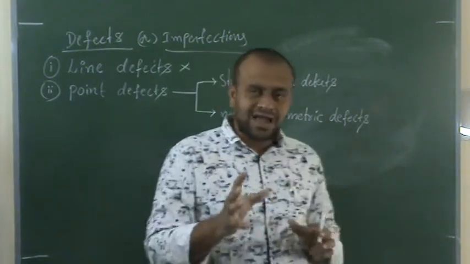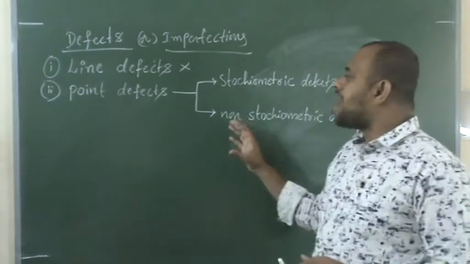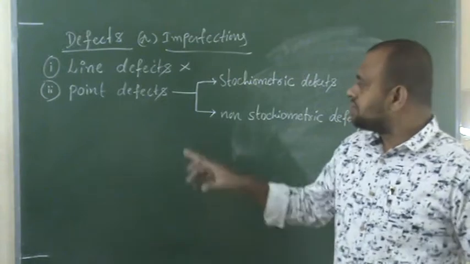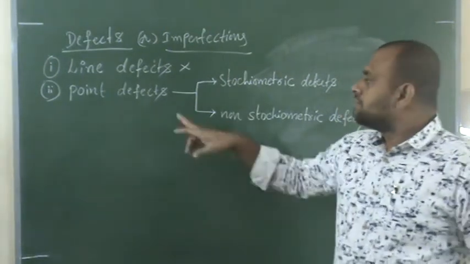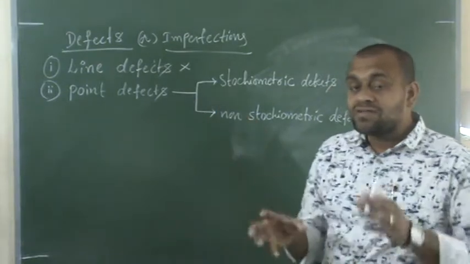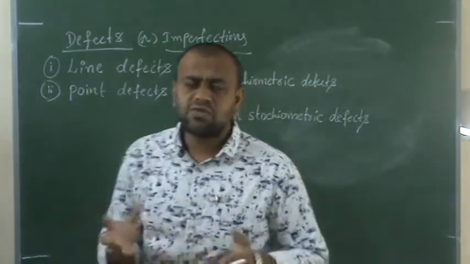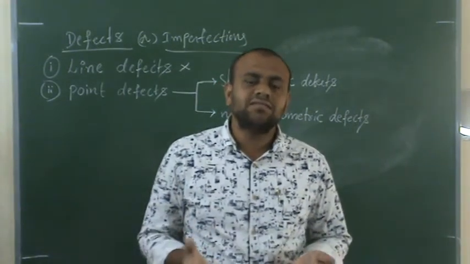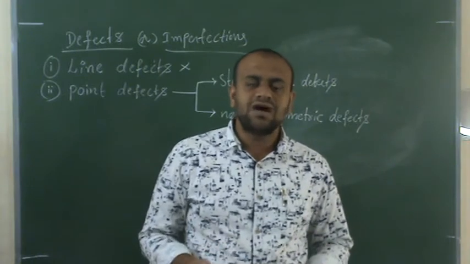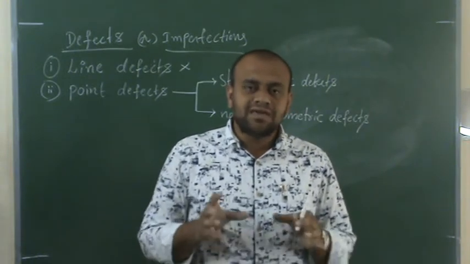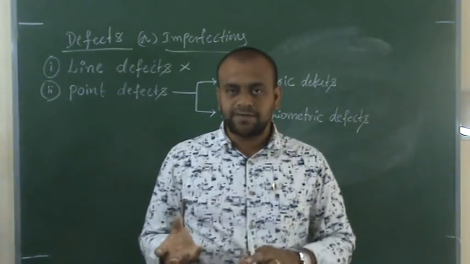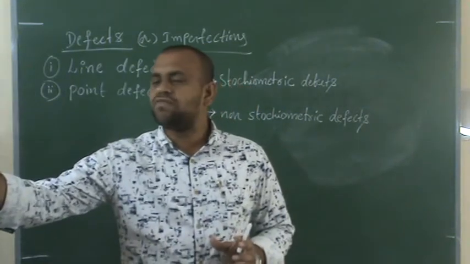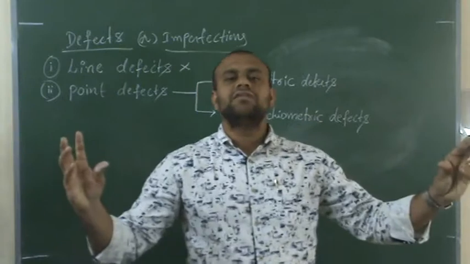Here we will discuss particles, the constituent particles. We are not going to discuss boys and girls. For understanding purposes I said that, but in defects we will discuss the constituent particles of solids. What are the constituent particles of a solid? They may be ions, atoms, or molecules. For example, a solid is made up of sodium and chloride. Stoichiometry means if one sodium ion is missed out from the crystal, then one chloride ion is also missed out from the crystal.